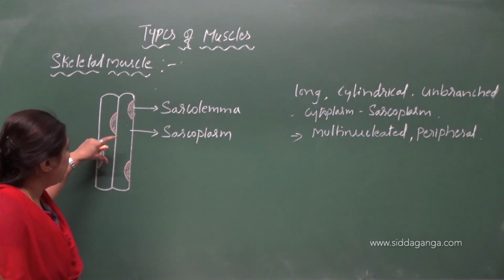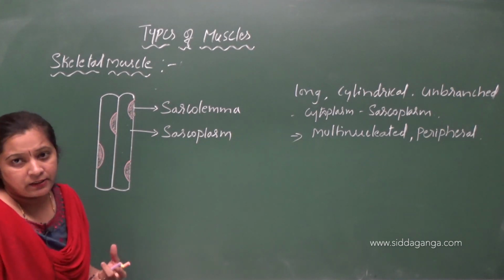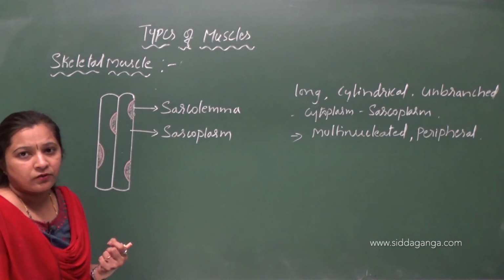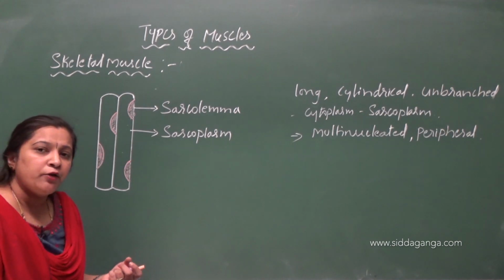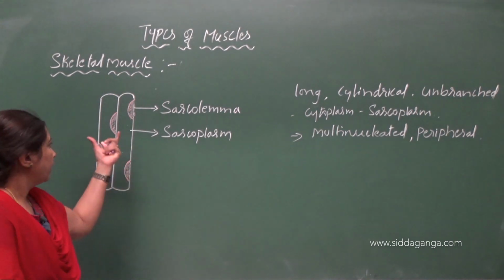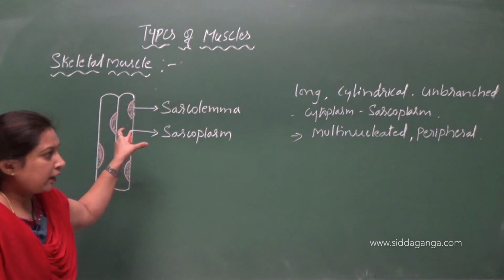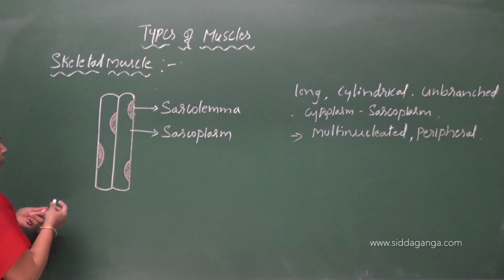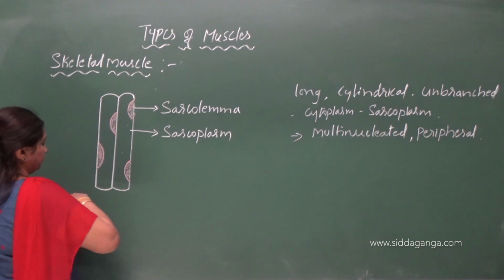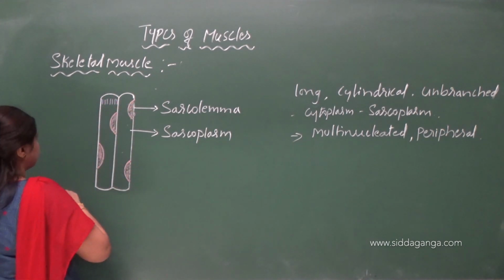And when we see this skeletal muscle under the microscope, we see striations. We can see the presence of dark and light bands. Due to the distinct arrangement of myofibrils, that is thick and thin filaments, actin and myosin, we can see the alternate dark and light bands. So in skeletal muscle there is a presence of dark and light bands.